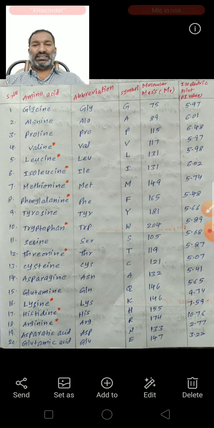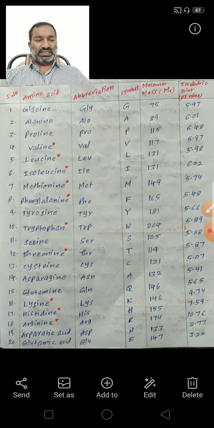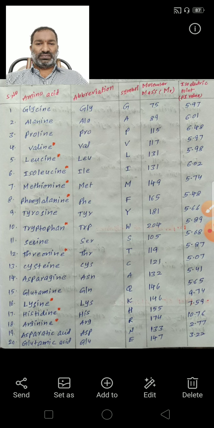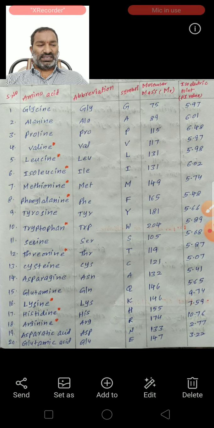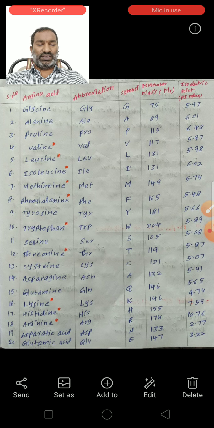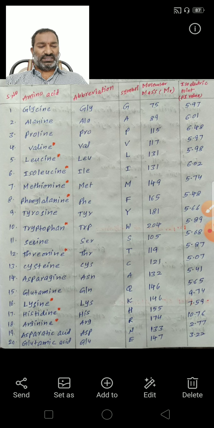Next lysine, LYS, symbol is K, molecular mass 146, pI value 9.74. Next histidine, HIS, H, 155, 7.59. Arginine, ARG, R, 174, 10.76.